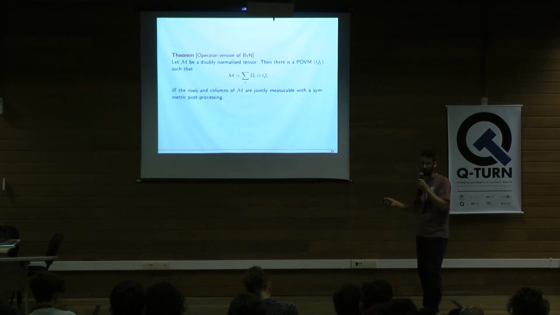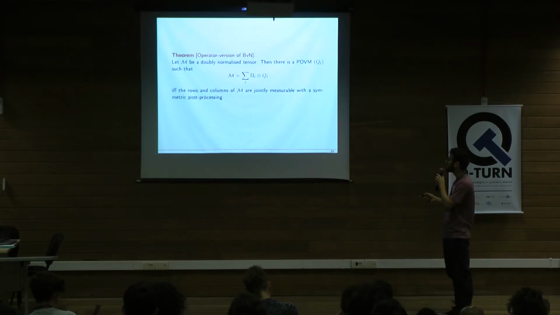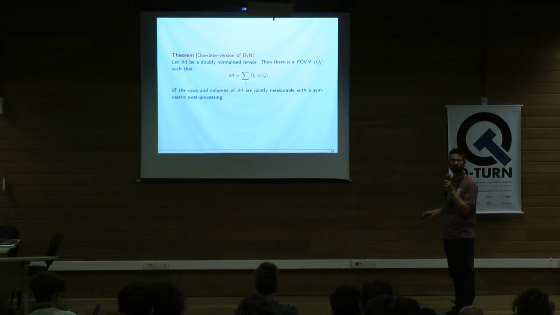So what we prove is the following theorem. Let M be a doubly normalized tensor. Then there exists a POVM Q serving as coefficients for the permutations in the description of this M if and only if rows and columns are jointly measurable with symmetric post-processing.